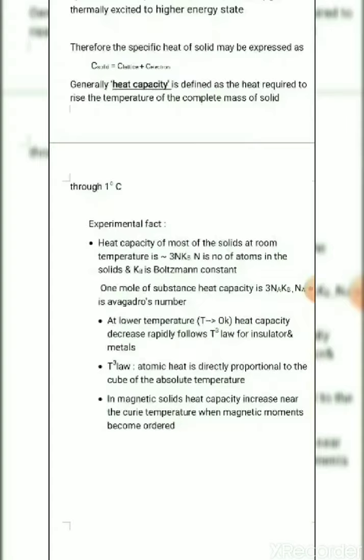At lower temperature the heat capacity decreases rapidly. It follows a T³ law. According to the T³ law, for insulators or metals, the atomic heat is directly proportional to the cube of the absolute temperature. In magnetic solids, heat capacity increases near the Curie temperature when magnetic moment becomes odd.